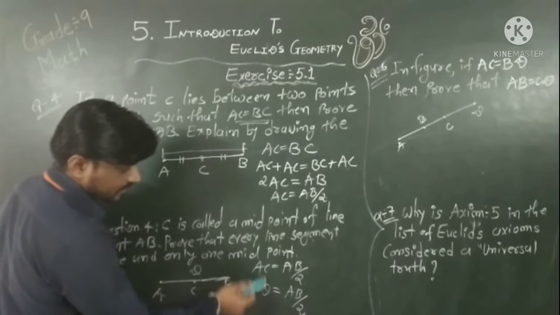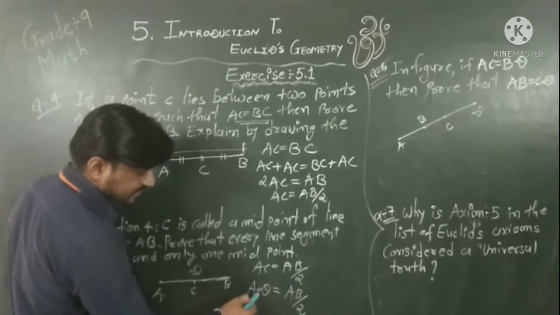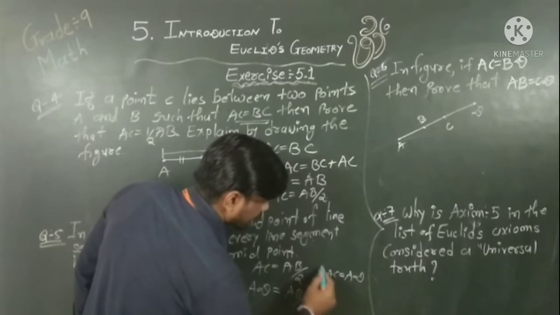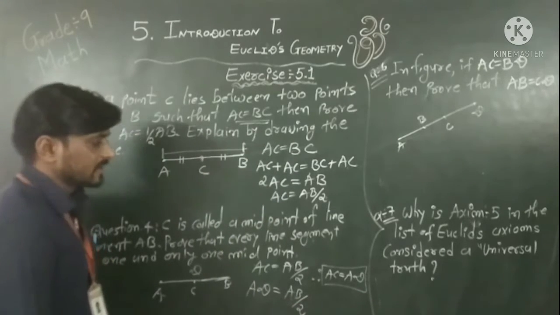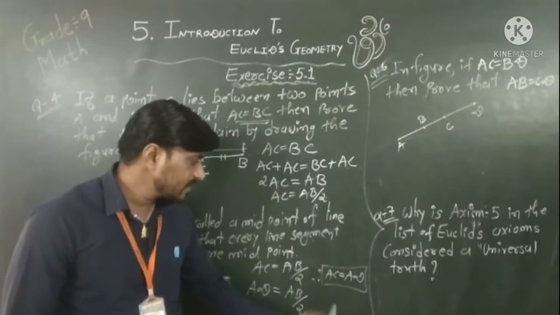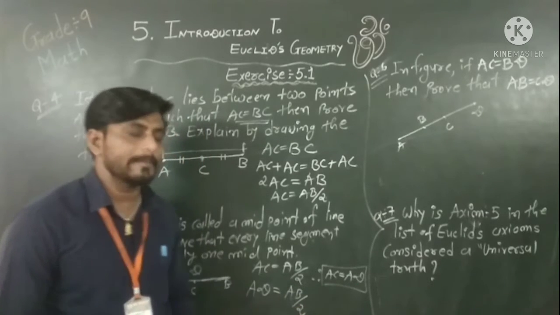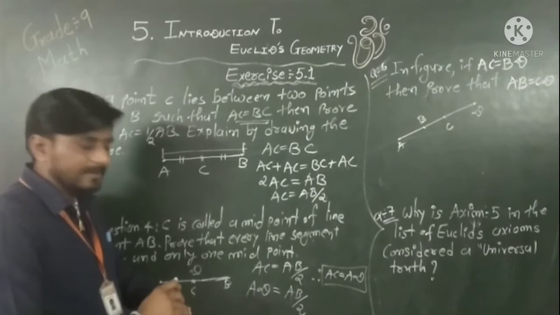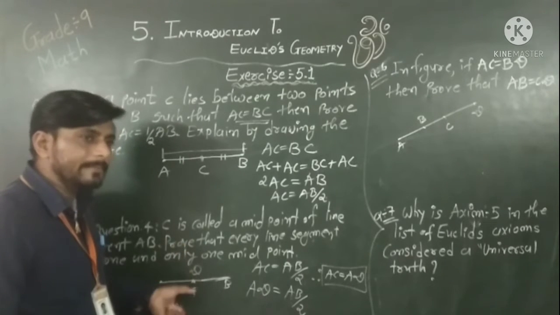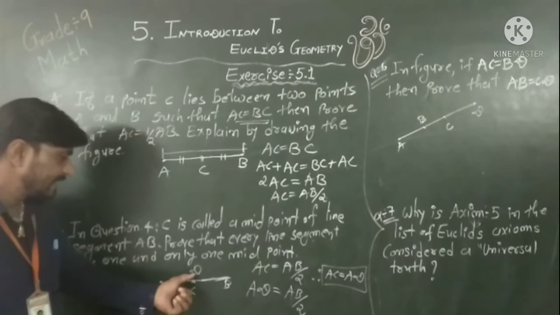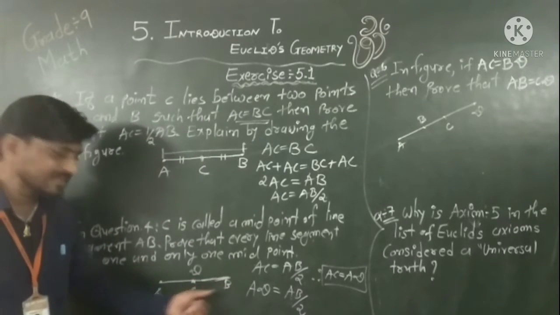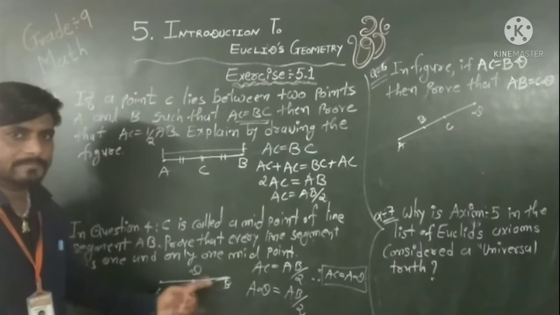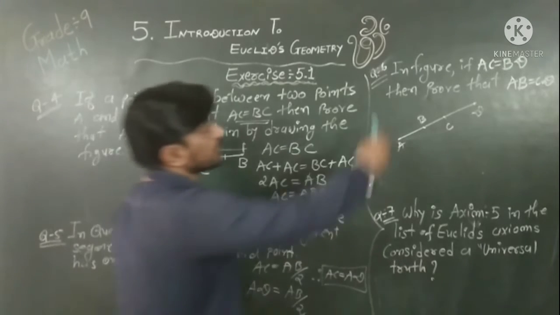Now look, these two equations have the same right side. That means AC is equal to AD. Therefore I write AC is equal to AD. Okay. Now this equation tells us this is only possible when both points C and D are overlapping. So C and D overlap each other. That means they are not different points, both are the same point. That's why we say that D is a midpoint of AB or C is a midpoint of AB. That means there is a unique midpoint of any line segment. Got it?